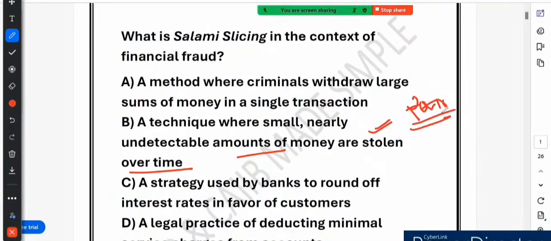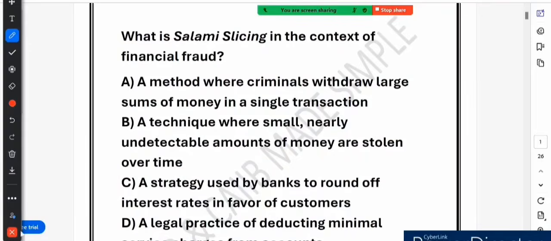Since the amount is so small, no one bothers to check. But if this is done across millions of accounts, the fraudster can make a huge sum over time. That is how salami slicing works. Teeny unnoticeable theft adding up to a big gain.